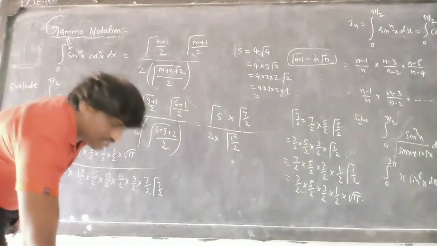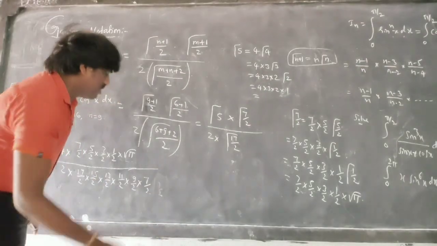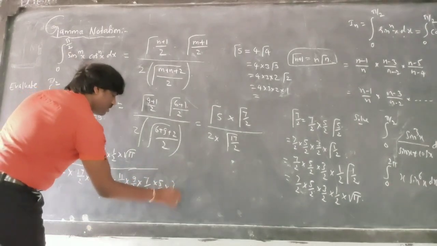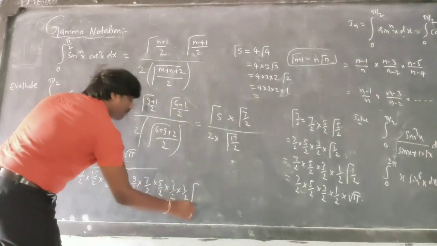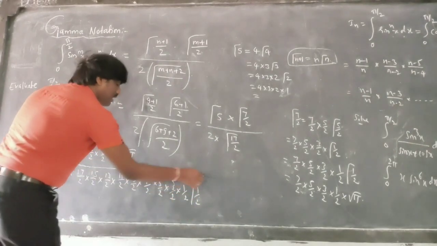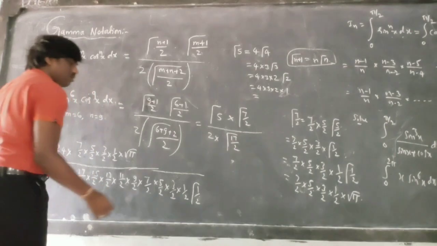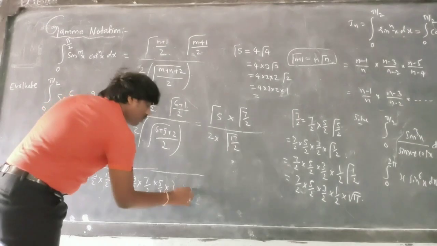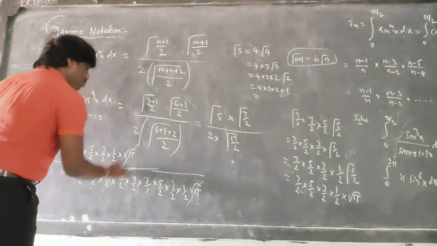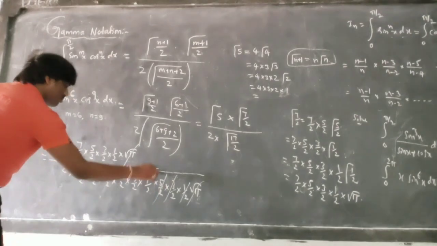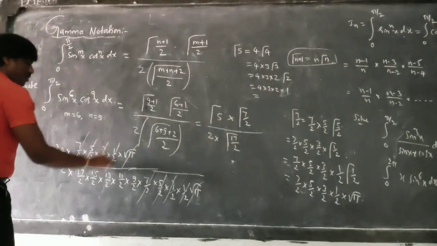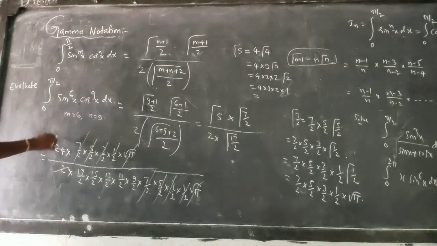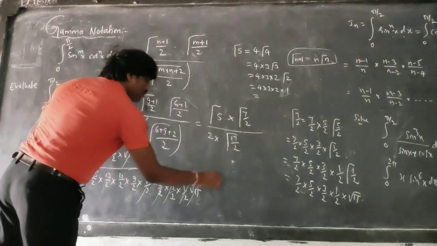If you do not understand, then what you do here? Again write this one, 7 by 2, 5 by 2, 3 by 2, 1 by 2, gamma notation 1 by 2. See that gamma notation 1 by 2 is root pi. So root pi, 1 by 2, 3 by 2, 5 by 2, 7 by 2, all these are going to cancel out. The 2s are cancelled out. The answer will be 12 upon,